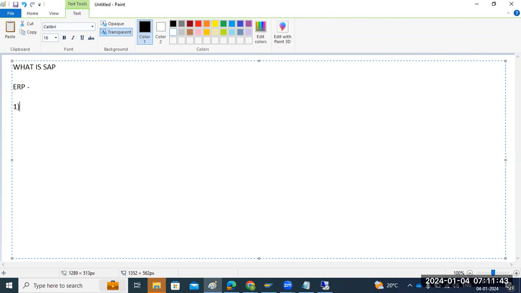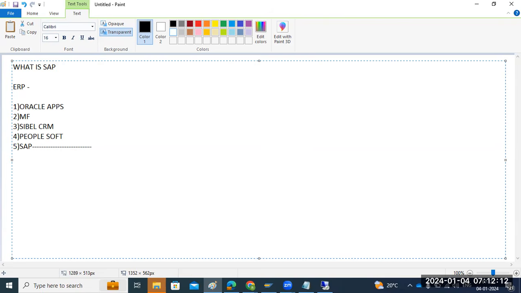Under ERP, we have Oracle Apps, mainframes, Siebel CRM, and PeopleSoft. Like that, we also have SAP. Under SAP, we have n number of SAP products.